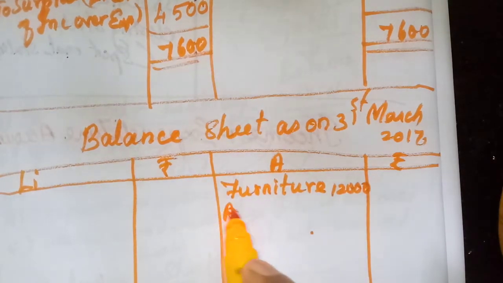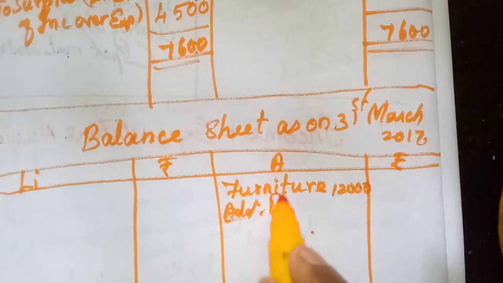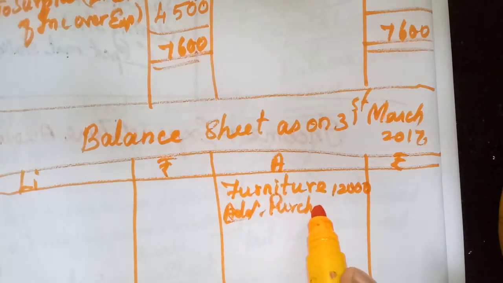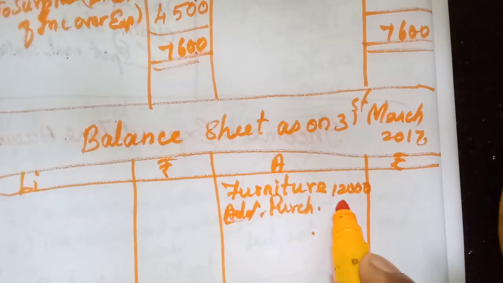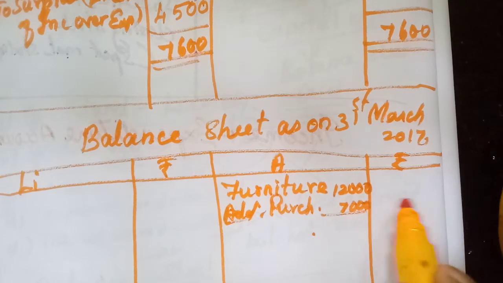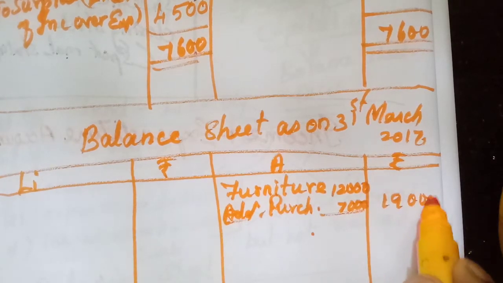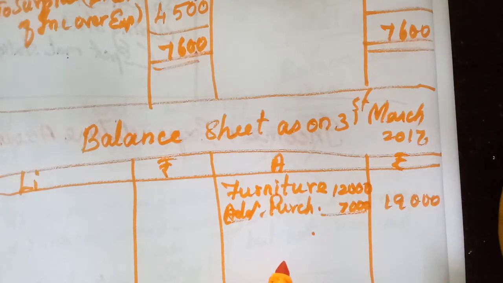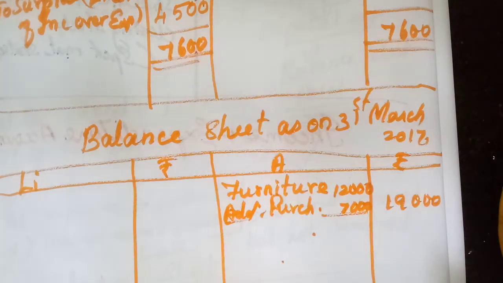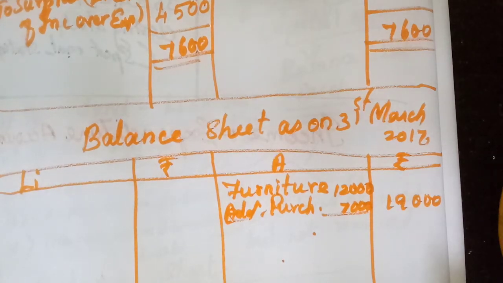12,000. Add purchases. How much they have purchased? 7,000. So totally how much they have now? 19,000. Then next to furniture, what? Sports materials purchase return, special dinner expense return, electricity charges return. Now cash in hand, cash at bank. Before writing that cash in hand, cash at bank, we need to see the adjustments. First additional information we completed.